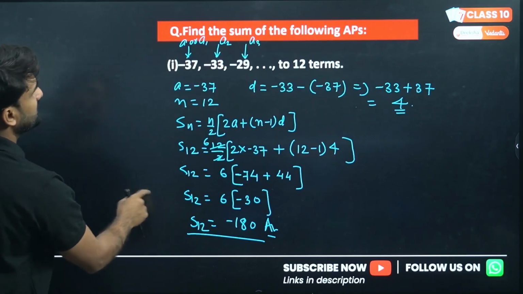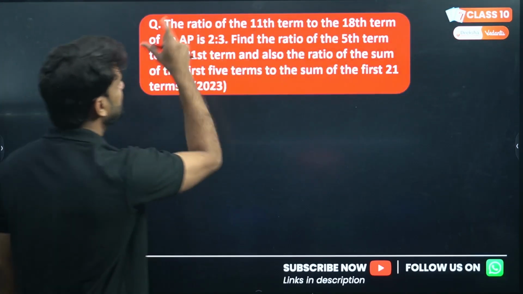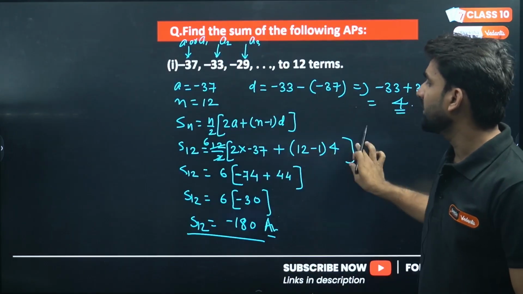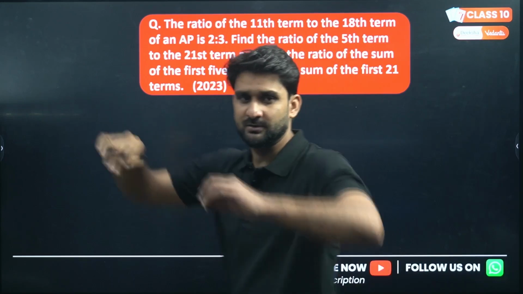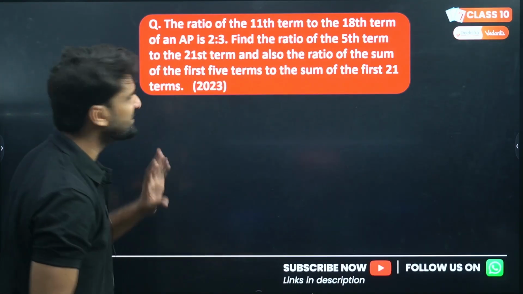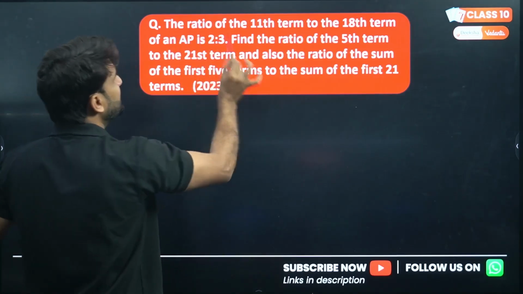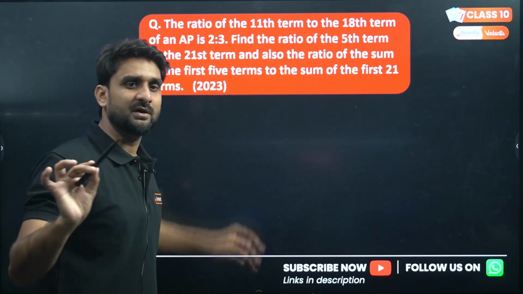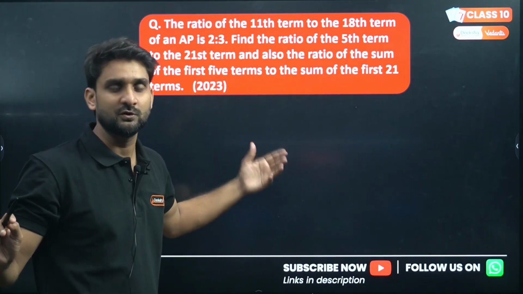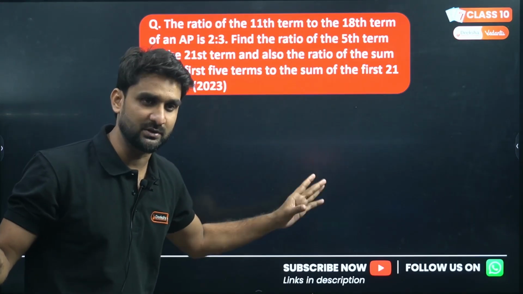So the ratio of the 11th term. Okay, so let's do this question. This question was asked in the board examination of 2023. How can we solve this question? This question will basically carry 3 marks. The question is a bit lengthy, but the solution is quite easy. So please read the question carefully, stepwise, and write the condition, and form the equation. Once you form the equation, the rest will be mathematical calculation, right?